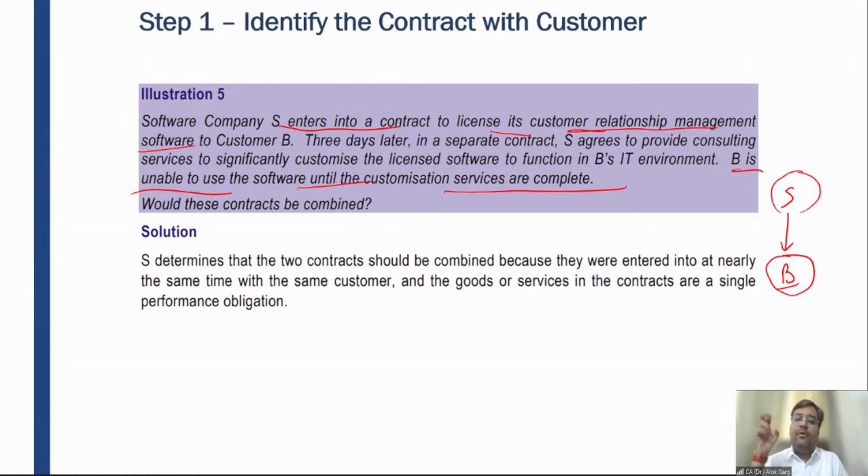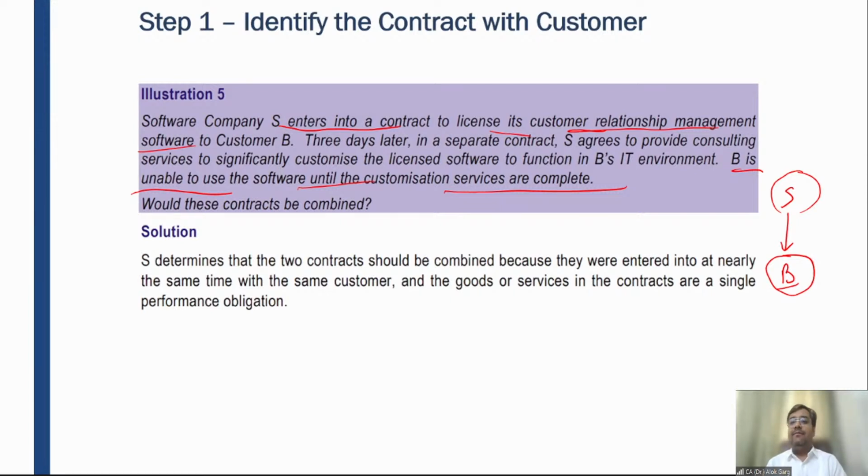But as far as the accounting fundamentals are concerned, is it two different contracts, or will this be considered as a single contract? So this will be considered as a single performance obligation. So S will be able to recognize revenue only when this consultancy service is provided to B. Why? Because S agrees to provide it.